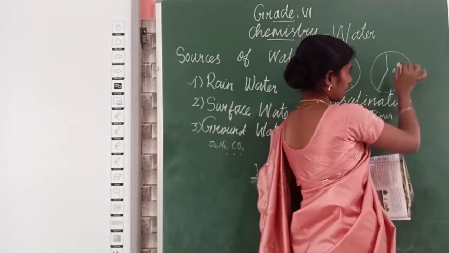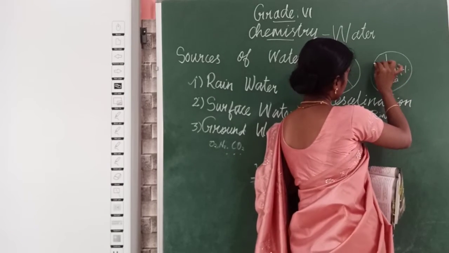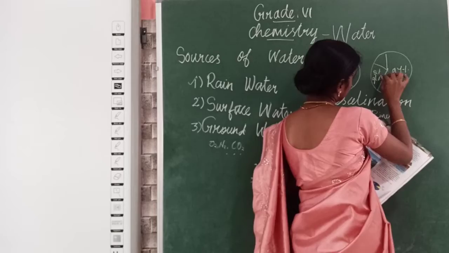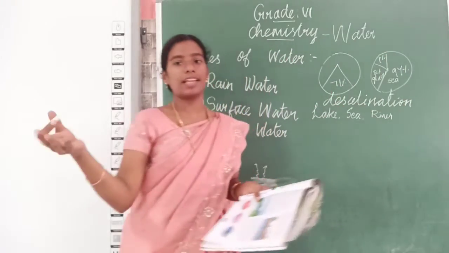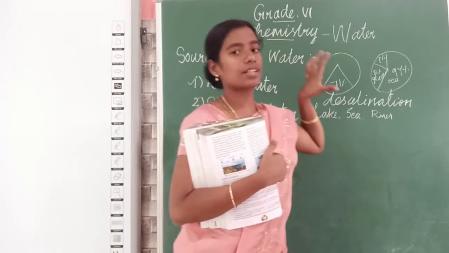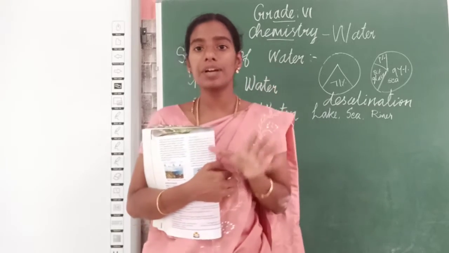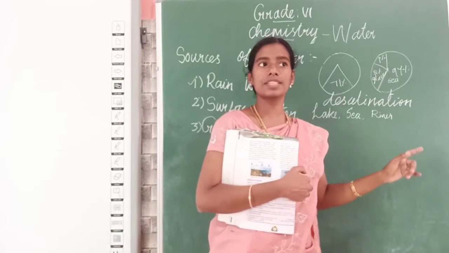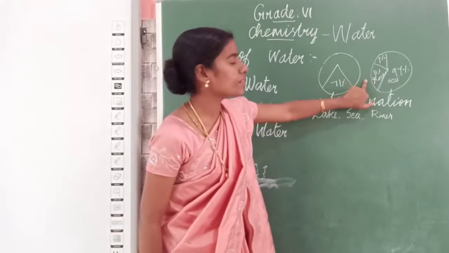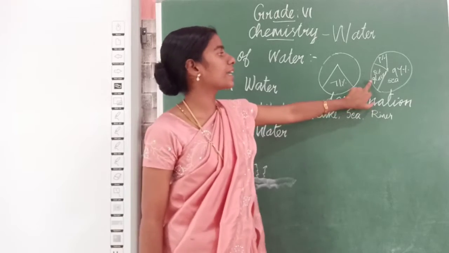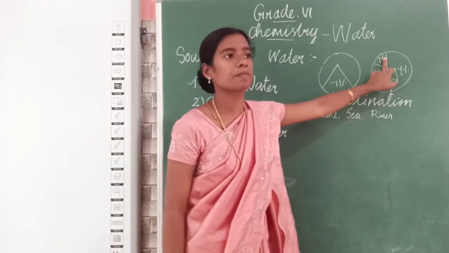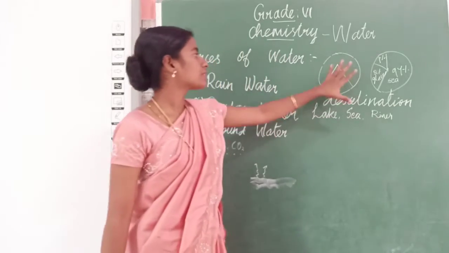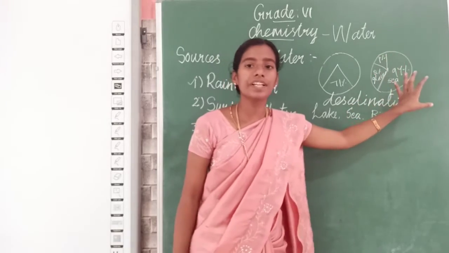So 97% is seawater, 2% is fresh water in glaciers, and only 1% is pond, lake, river, underground water, etc. This is the percentage of surface water.